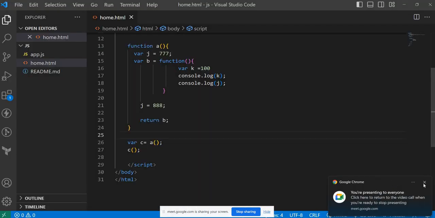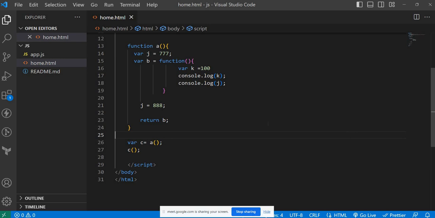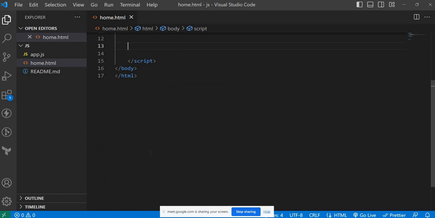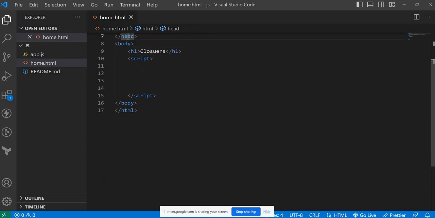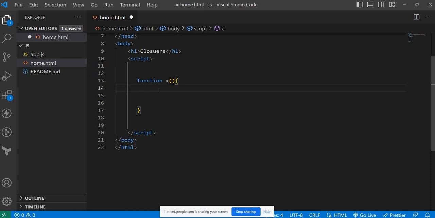Observe carefully. I'm just trying to add some more complex things. Let me remove everything and rewrite so that it will be easy for you. Function x. Here we have a variable a equal to 10. And here one more function is there, that is y.